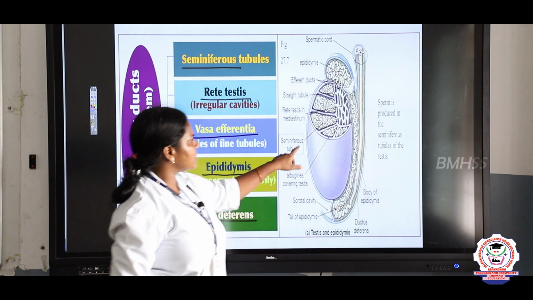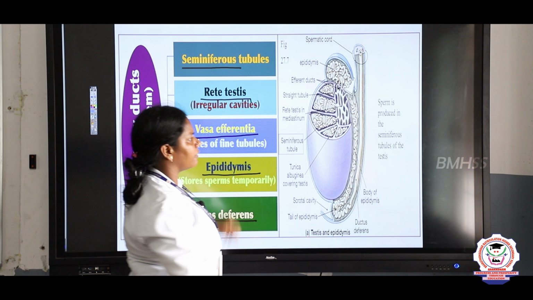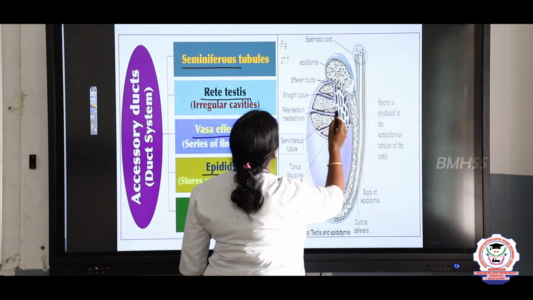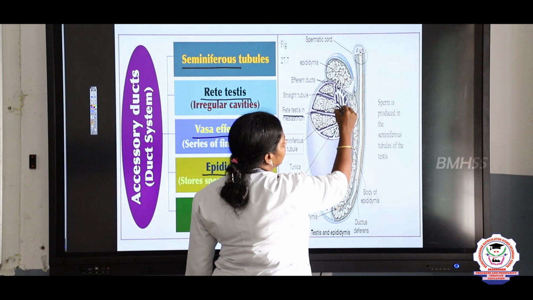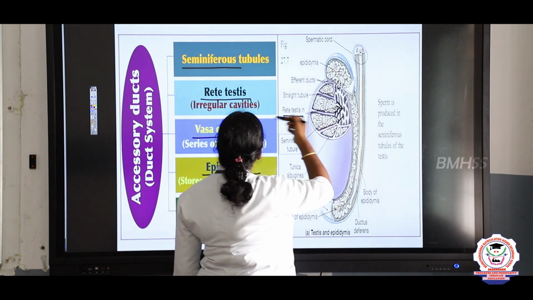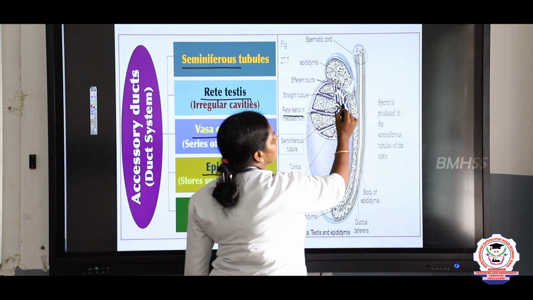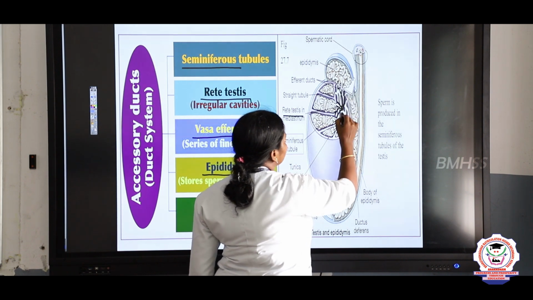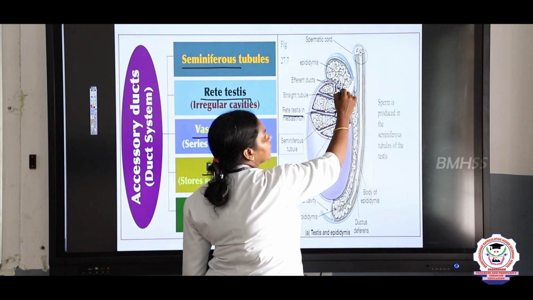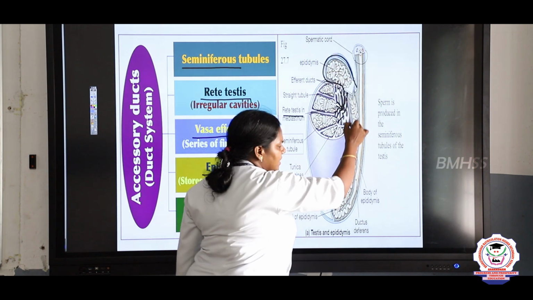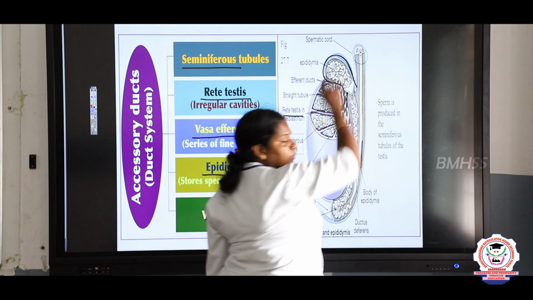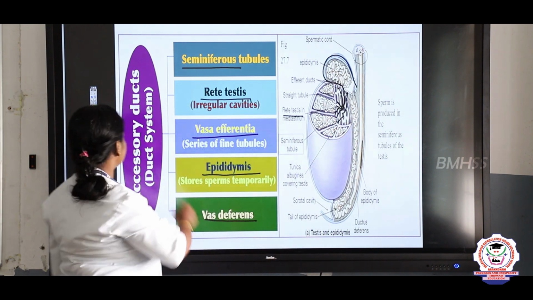So, which is the first one, children? Seminiferous tubules, right? Seminiferous tubules open into the rete testis, and the rete testis conveys the sperms to the straight tubes called the vasa efferentia. From the vasa efferentia, the sperms are transported and stored in the epididymis, and later carried to a tube called the vas deferens.